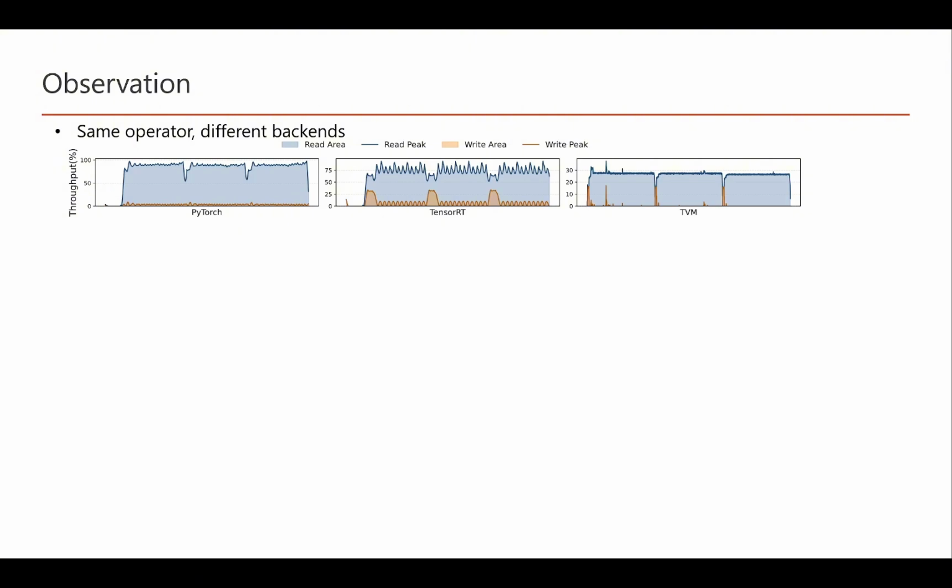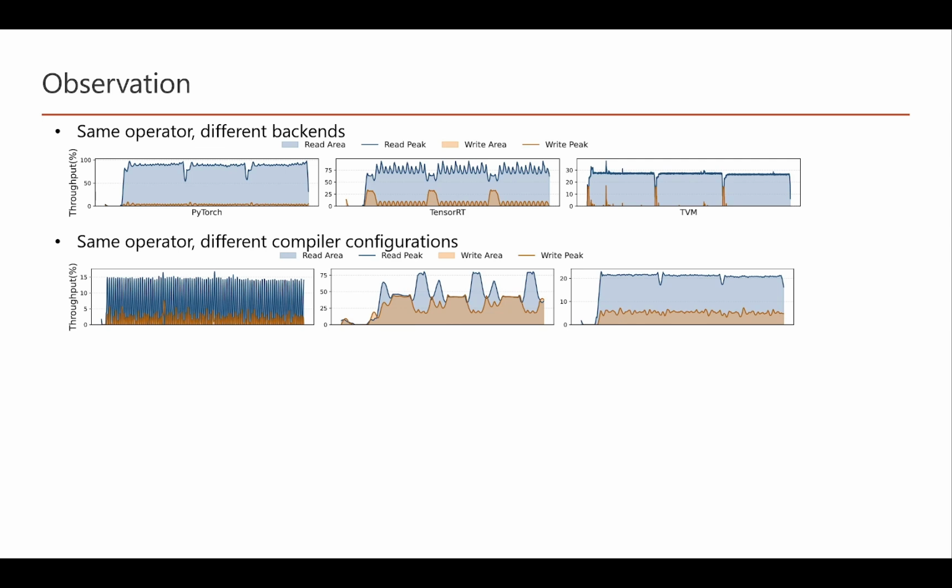Here we show our core observation. The first row shows the same GEMM operator executed by different backends: PyTorch, TensorRT, and TVM. Although the high-level operator is the same, the DRAM read and write traces are clearly different. The second row shows the same operator under different compiler configurations. Again, we see different trace morphologies. Some are highly periodic, some have grouped bursts, and some are flatter.